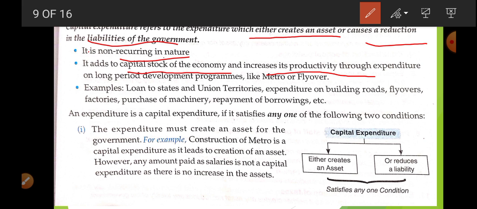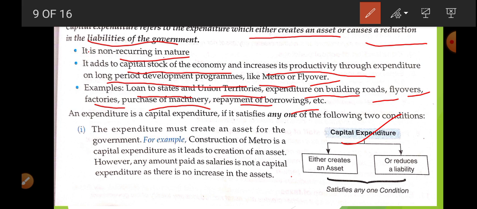It increases productivity through expenditure on long period development programs like metro and flyovers. Loans to states and union territories, expenditure on building roads, flyovers, factories, purchase of machinery, repayment of borrowing. So repayment of borrowing, these are examples of what? These are examples of capital expenditure. So in case of capital expenditure, it increases fixed assets, otherwise it reduces liability. In this way, any construction work, otherwise repayment of loan, is an example of capital expenditure.